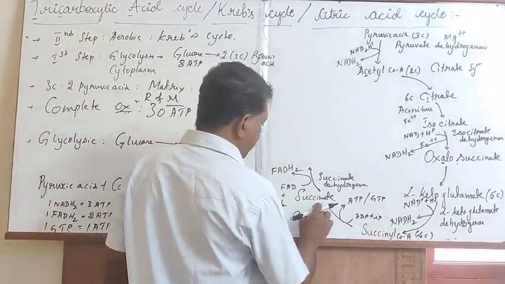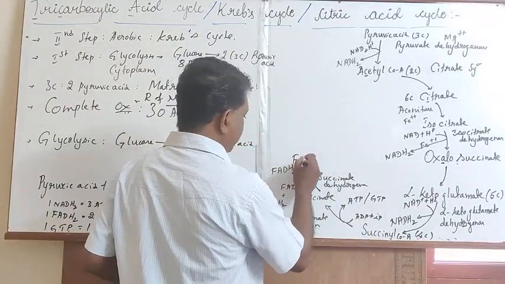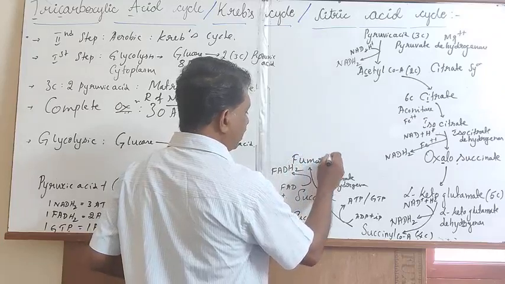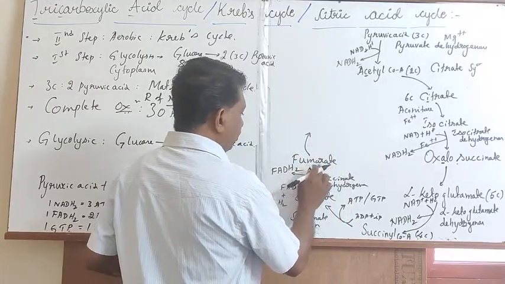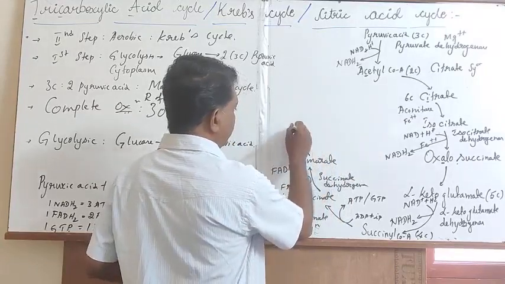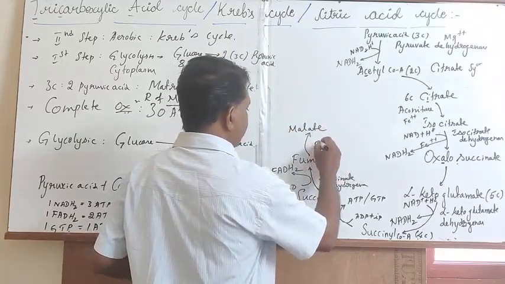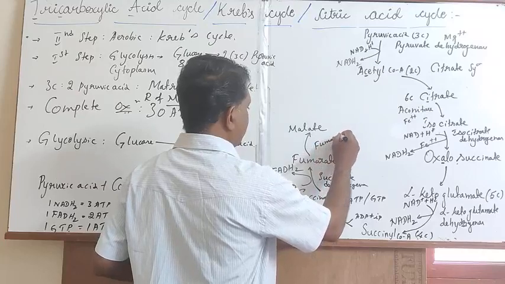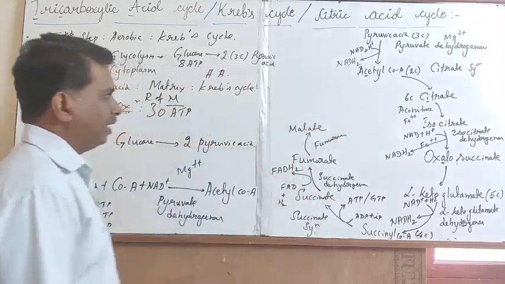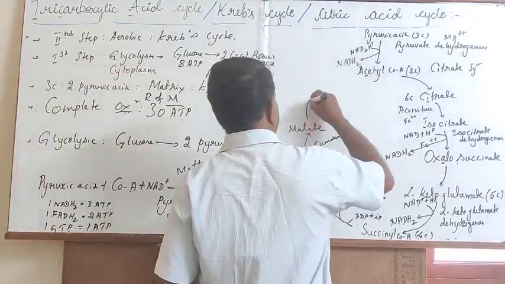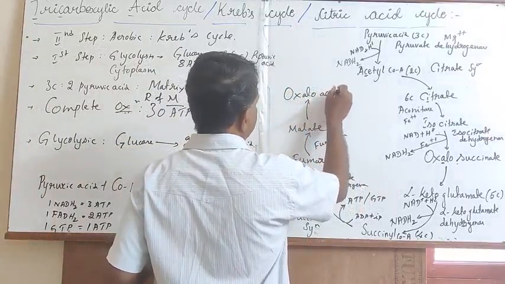From the succinate, through the enzyme succinate dehydrogenase, it will get converted into fumarate or fumaric acid. Later, the fumarate will get converted into malate through the enzyme fumarase. Later, the malate will get converted into oxaloacetate.